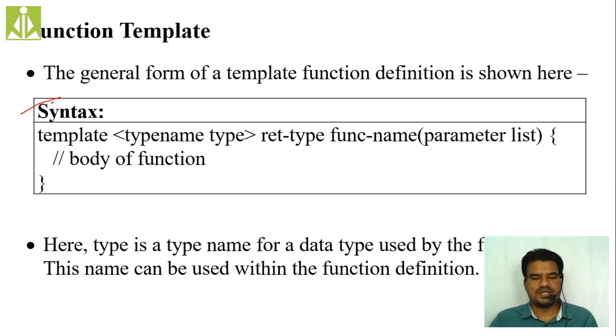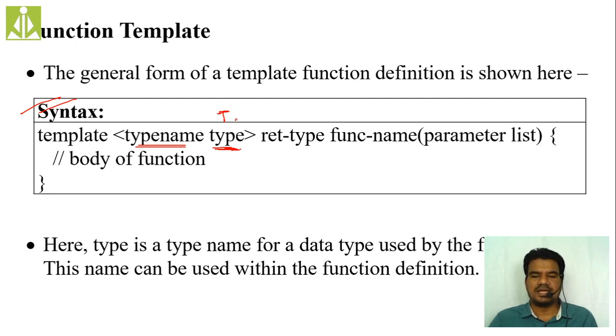The syntax is very simple. First we write the keyword template. Then open the angular bracket. Then take the keyword typename, followed by this type. This type can be any identifier. We generally take capital T as an identifier because it has to represent the type, isn't it?